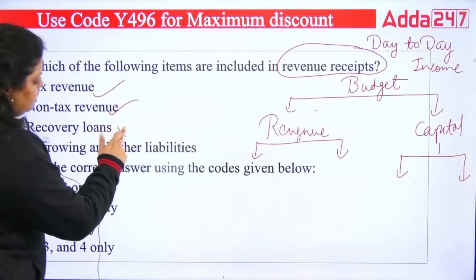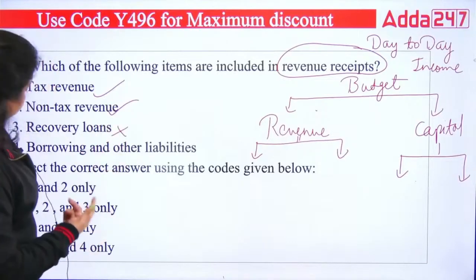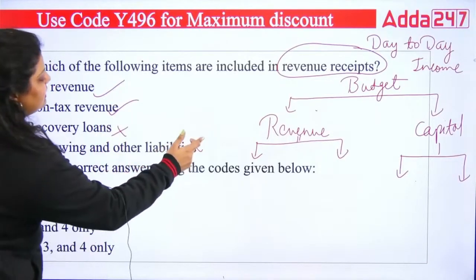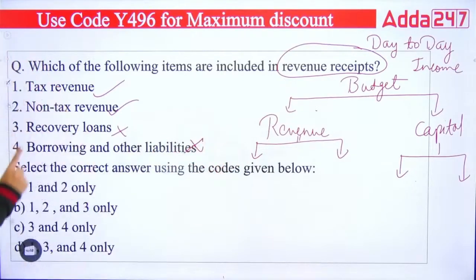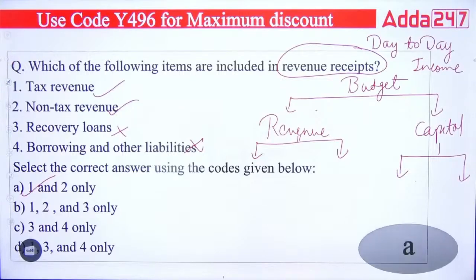When it comes to the loans, it's a long-term earning for the government. And the borrowing and other liabilities also long-term. So these two are the part of capital. But A and B, it means first and second, is the part of your revenue receipt. So the right answer will be your A, first and second. Okay, so right answer is A, that is first and second.